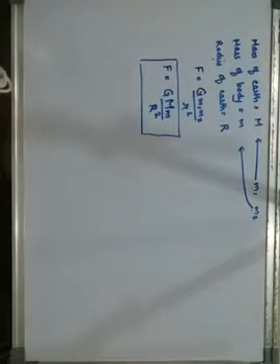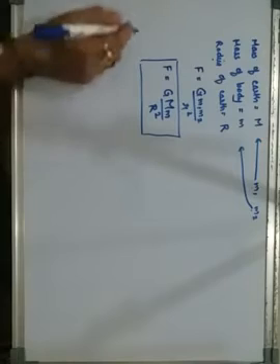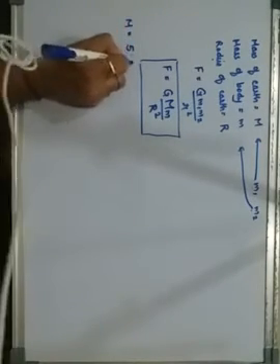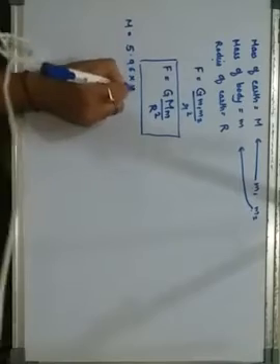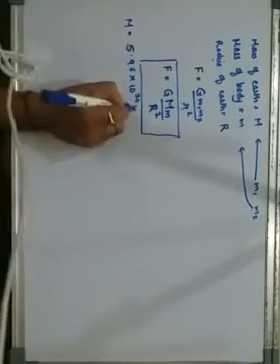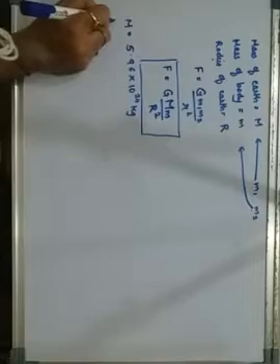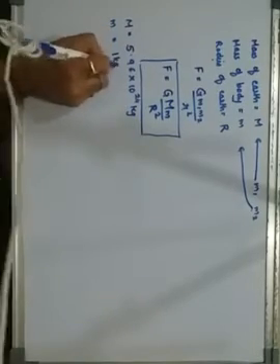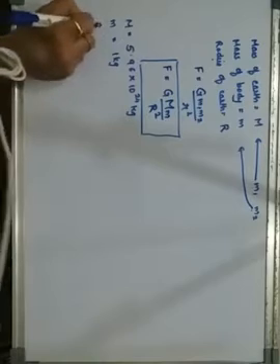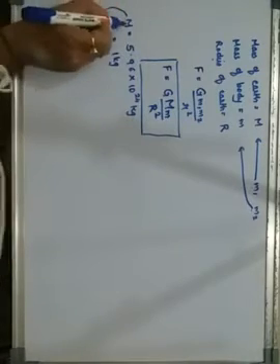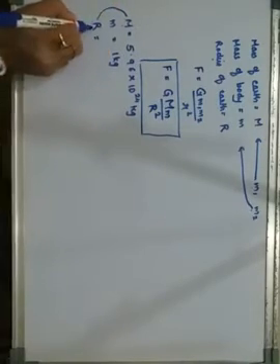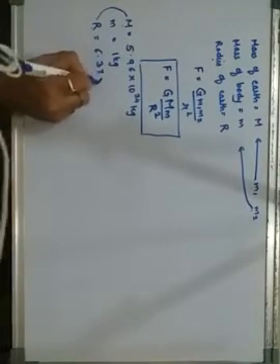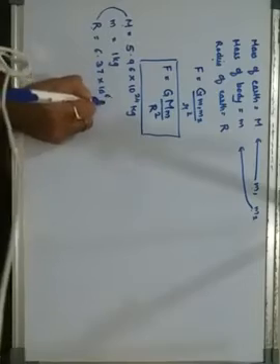Now if I substitute the values, the mass of the earth, capital M, is 5.96 into 10 raised to 24 kg, and the mass of the body is considered to be 1 kg. The mass of the earth and the radius of the earth are fixed. The radius is 6.37 into 10 raised to 6 meters.